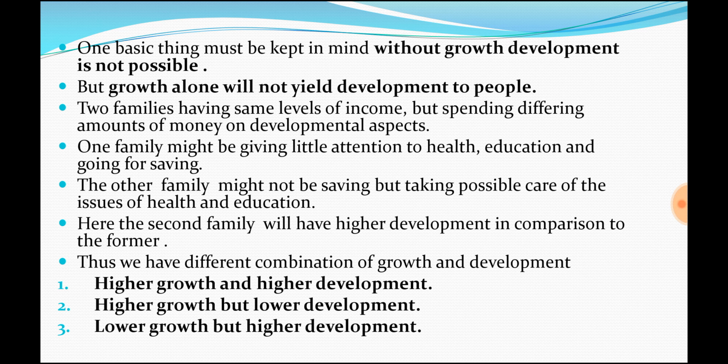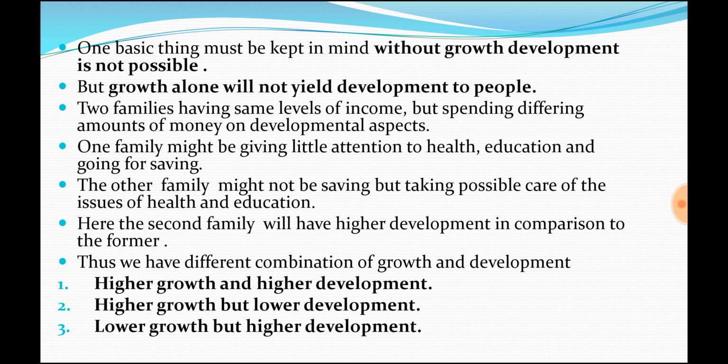There may be two families, one family earning 10,000 rupees, the other family also earning 10,000 rupees. Both families earn a similar amount. Take them as A and B. The A family may be spending that money on education and healthcare, they may be investing. The other family may not be investing that much on education and health. As a result, the A family will be more developed. The B family, even though it is also growing, having 10,000 income, since it is not spending on developmental activities, will not grow further.